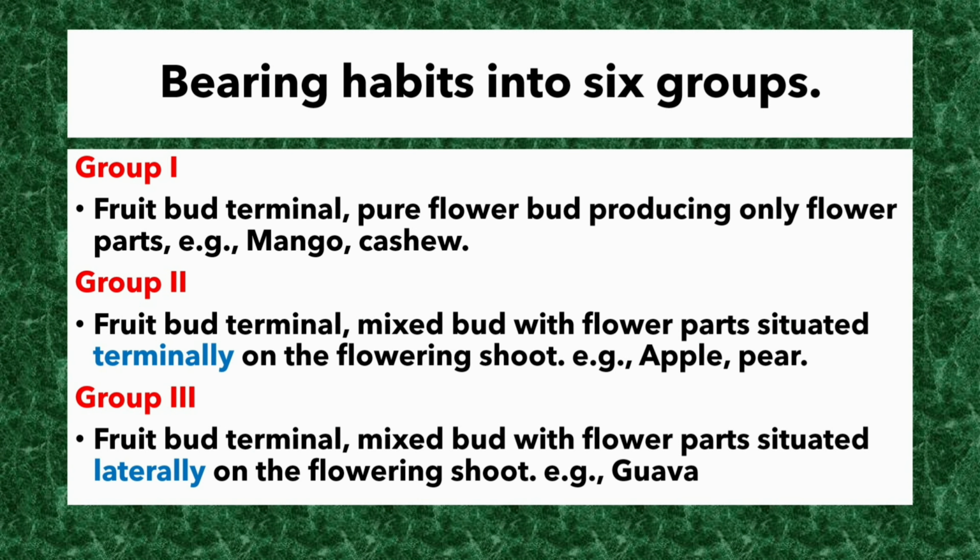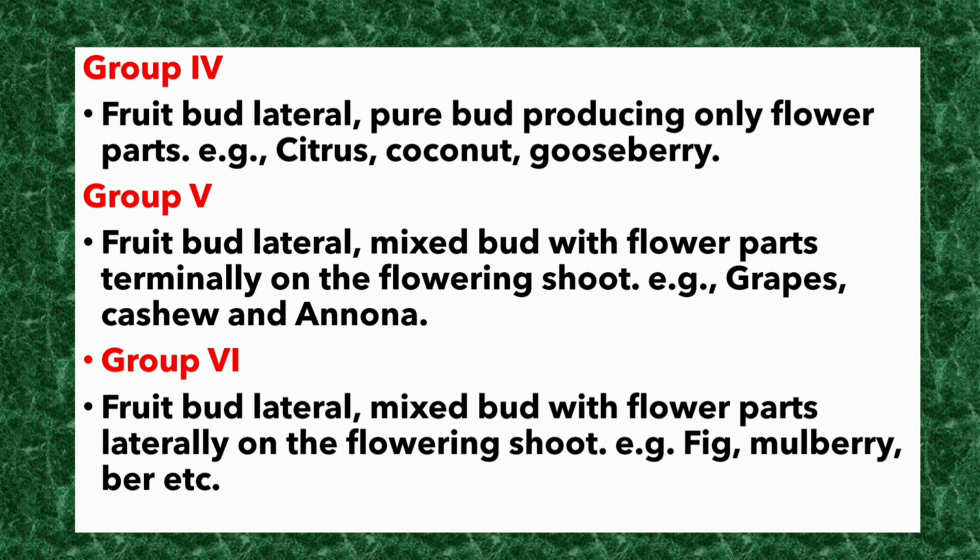Group 3, fruit bud terminal. Mixed bud with flower parts situated laterally on the flowering shoot. Example, guava. Group 4, fruit bud lateral, pure bud producing only flower parts. Example, citrus, coconut, gooseberry. Group 5, fruit bud lateral, mixed bud with flower parts terminal on the flowering shoot. Example, grapes, cashew and annona.